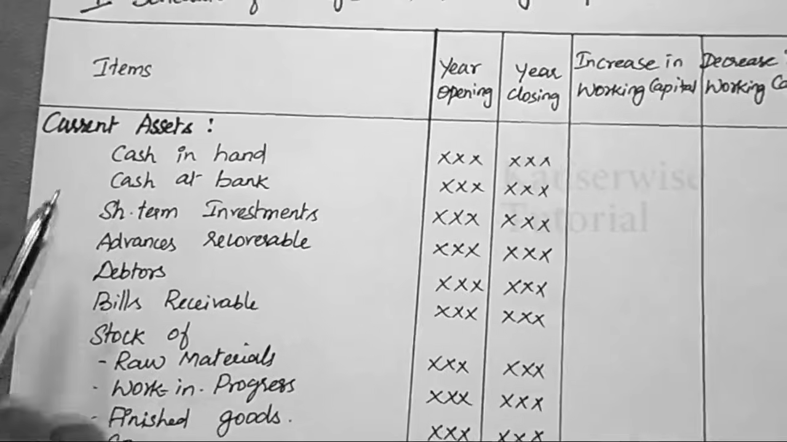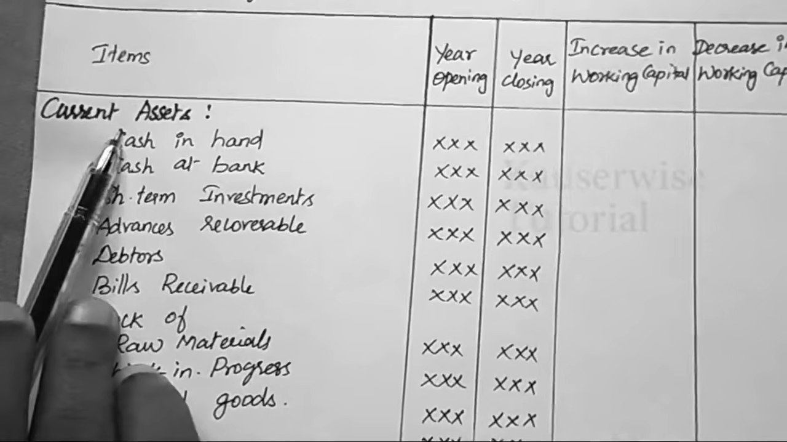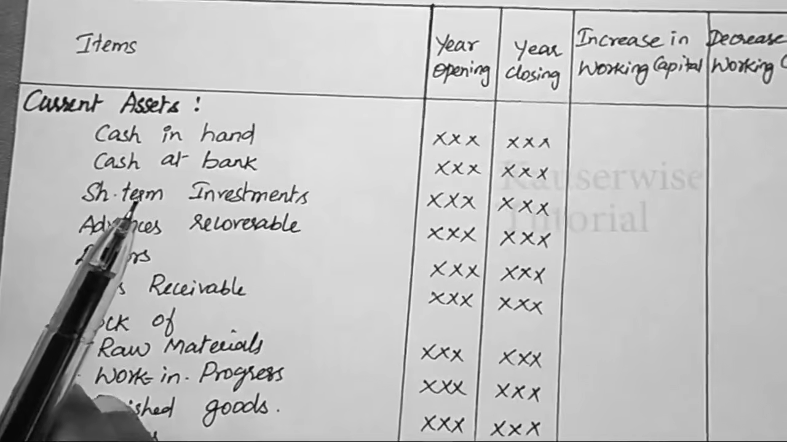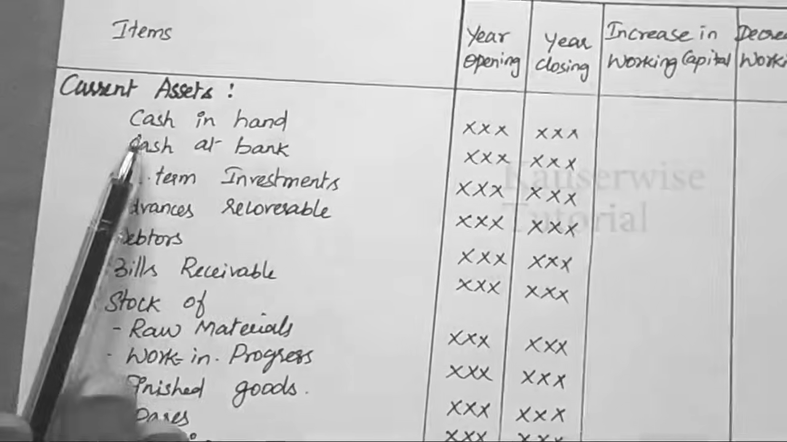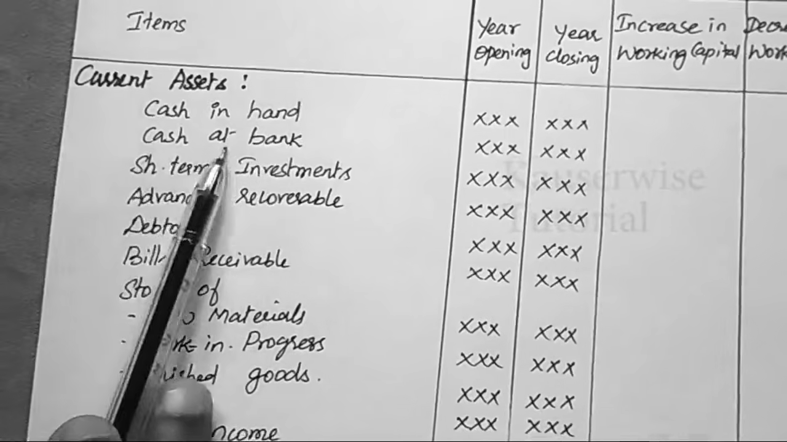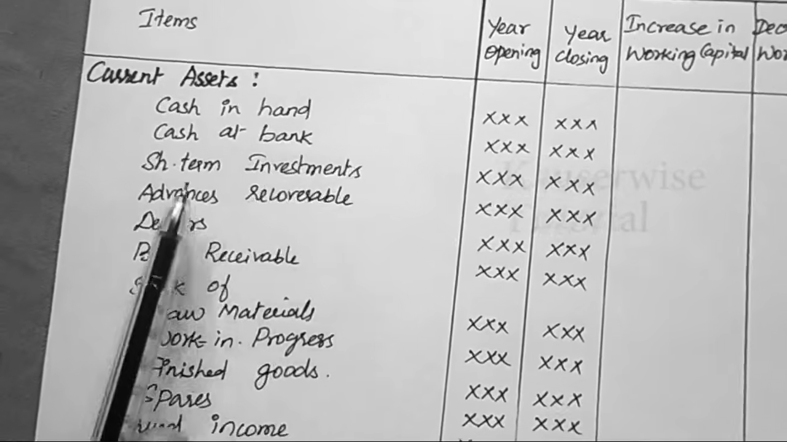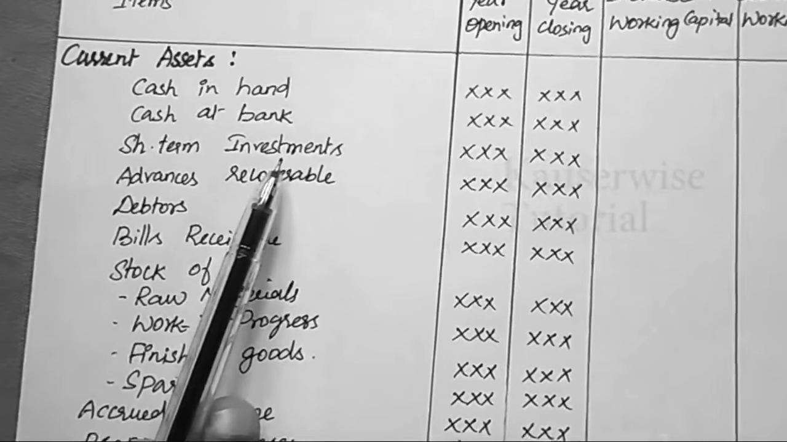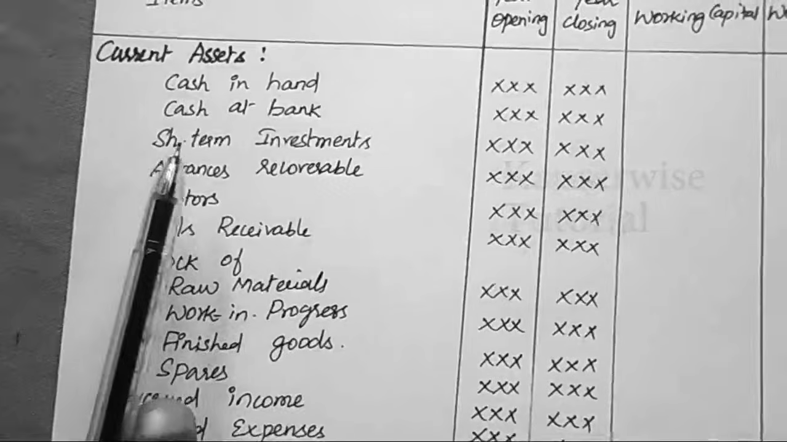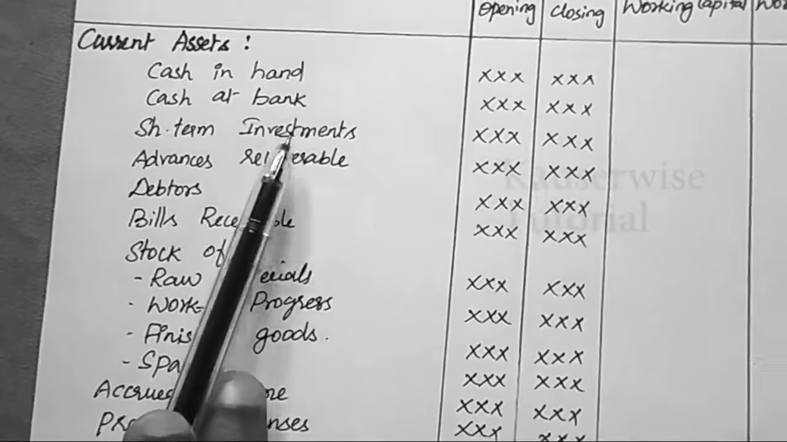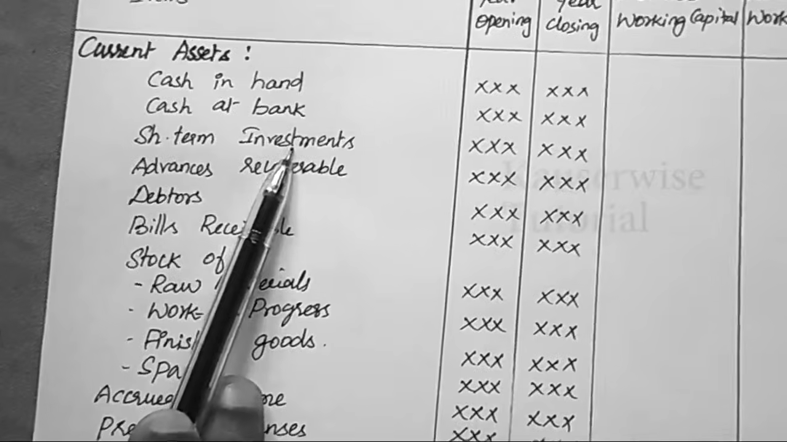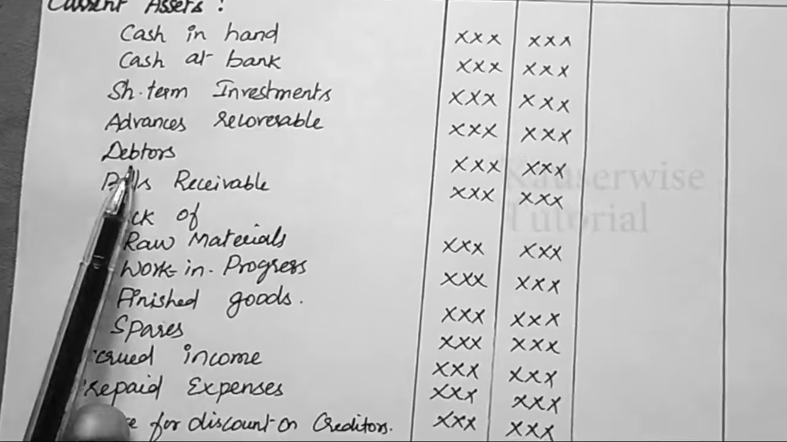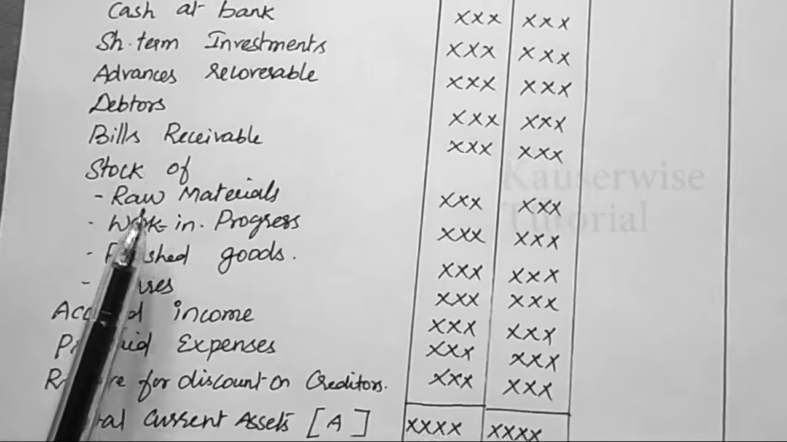So let me explain what the different current assets and current liabilities are. Look at this format. Current asset means any asset which can be easily converted into cash immediately. Cash in hand is a current asset. Cash at bank, that is bank balance, is a current asset. Short-term investment. Investment can be two types, long-term investment and short-term investment. If it is short-term investment, it is a current asset. If it is long-term, it will be a non-current asset. Advances recoverable, debtors, bills receivable, stock.